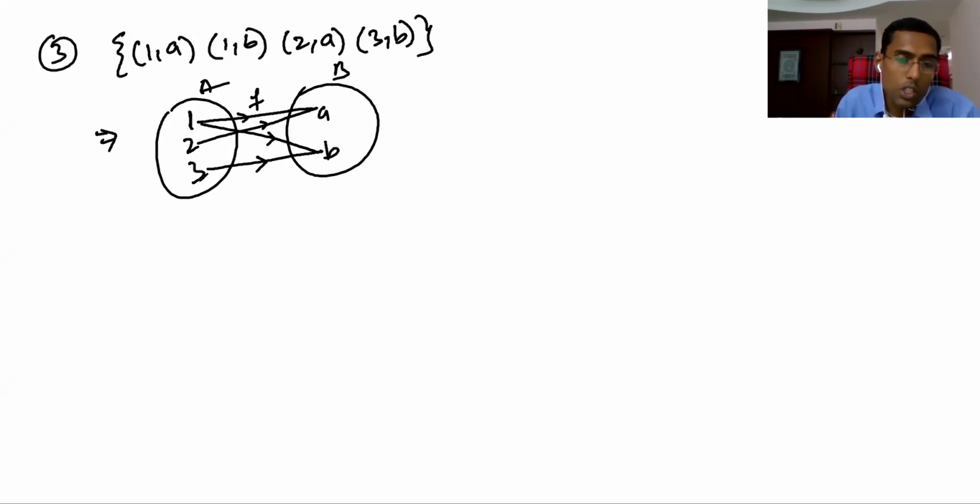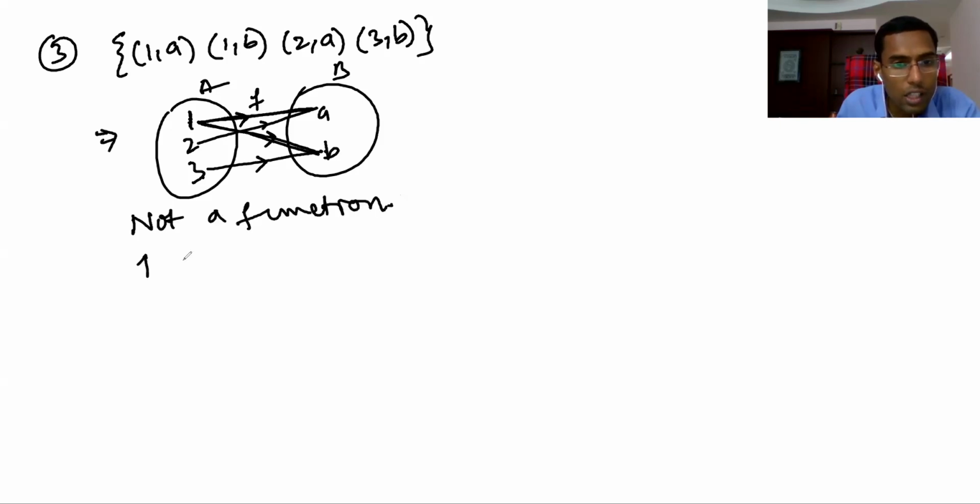Every element has an image, but that image should be only one. That means every element should have only one image. For one, how many images are there? For one, 2 images are there. What are the images? For one, a is the image, and for one, b is also the image. So this is not a function. Why not a function?